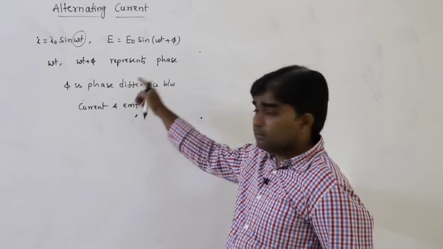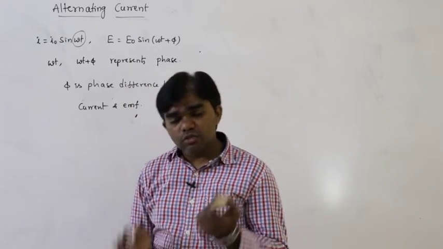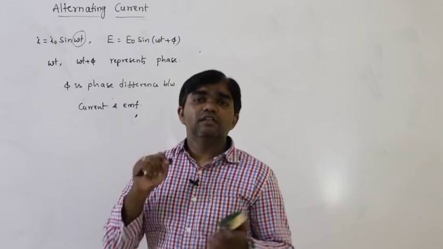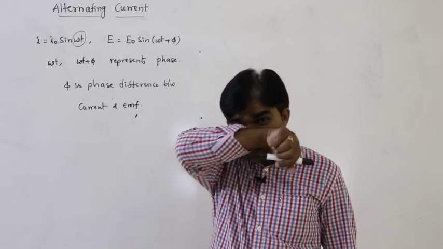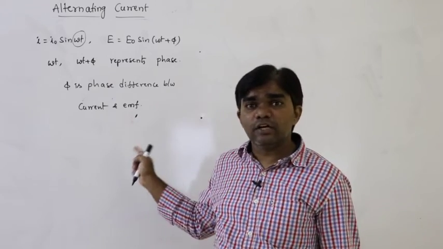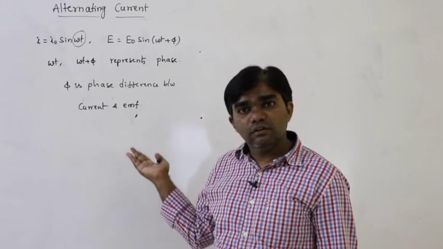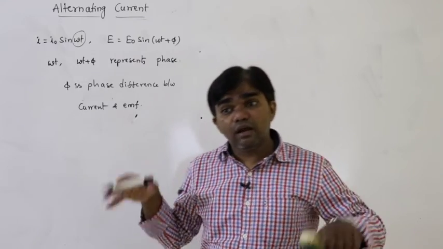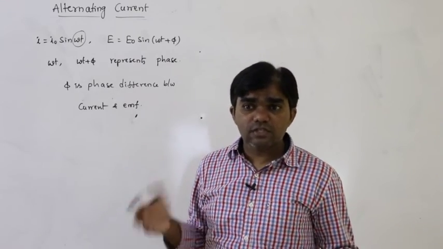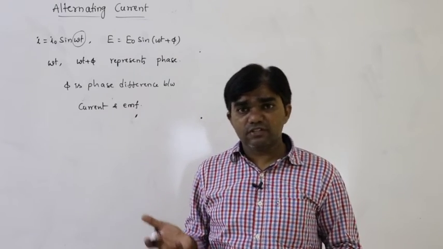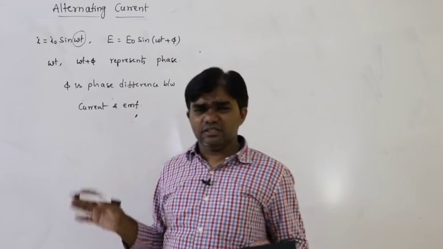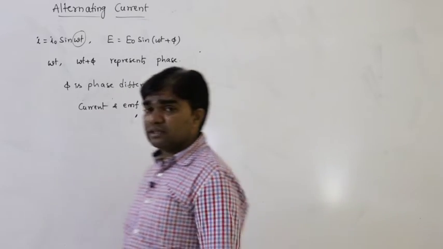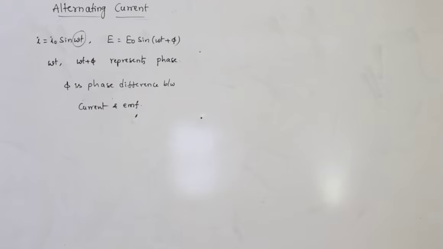So that depends on the circuit elements. What are the circuit elements here? Resistor, inductor, capacitor, these are the circuit elements. Based on the circuit elements, the phase difference changes between the EMF and current. Maybe they are in the same phase, maybe in opposite phase, maybe there is a phase difference of 90 degrees, whatever it is depending on the situation. That is the condition. This is alternating current and alternating EMF.